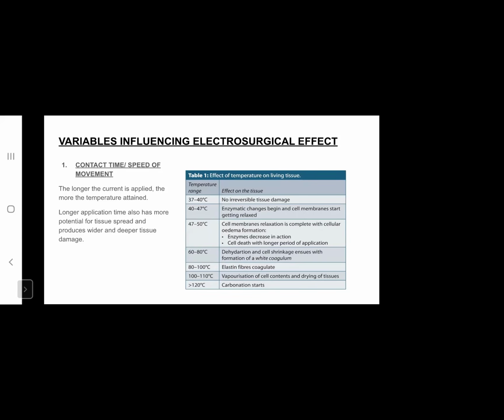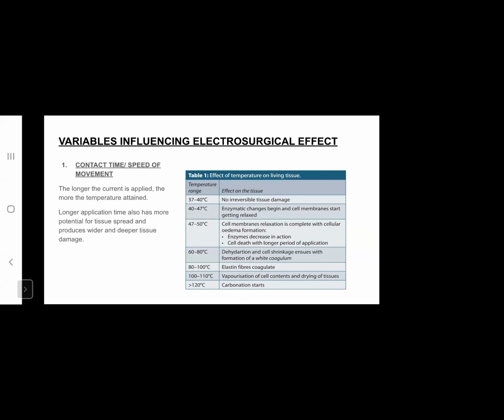As the temperature rises, it has different effects on living tissue. Up to 40 degrees, there is no irreversible tissue damage. Then up to 47 degrees, there are enzymatic changes and the cell membranes start getting relaxed. Between 47 and 50 degrees, the cell membrane relaxation is complete, with cellular edema. There is decreased enzymatic action in the cell, and cell death starts to occur after a longer period of application.